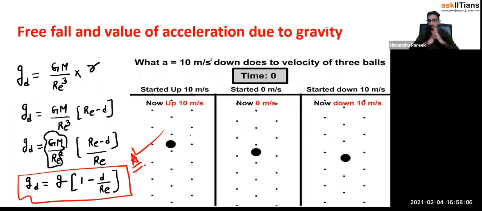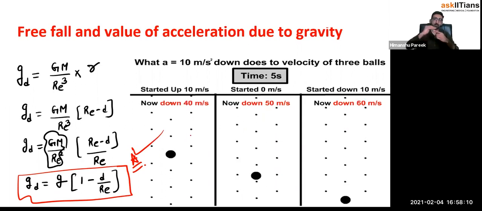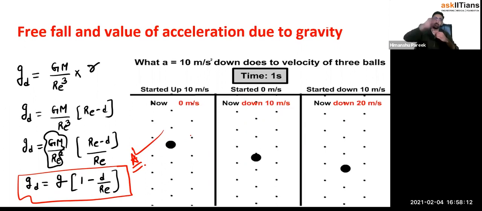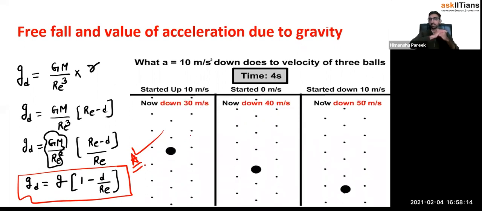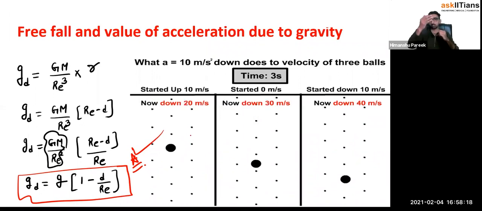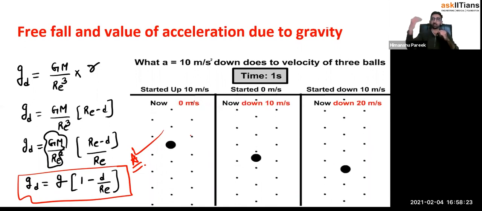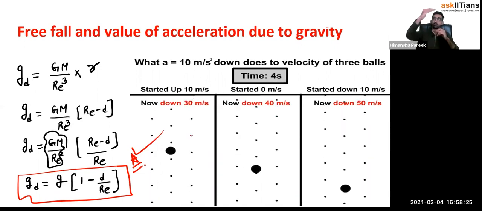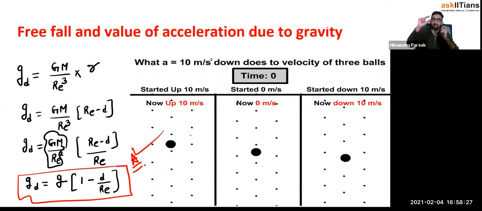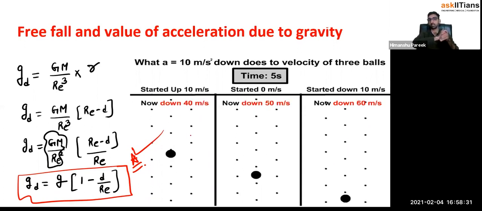So I hope you have got this lecture. Just remember a few key points. I am reminding them now. First of all, gravity decreases as you go above. The formula is 1 minus 2h by Re multiplied by g. But that's the approximated formula when near the Earth's surface. In general, the formula is small g divided by 1 plus h by Re, whole square. When you go d depth below the Earth's surface, where d is the depth below the Earth's surface, again the formula is small g multiplied by 1 minus d over Re.